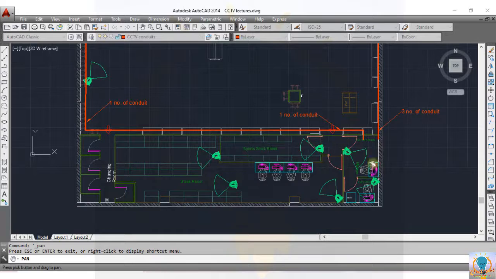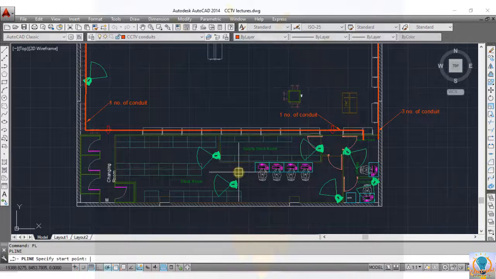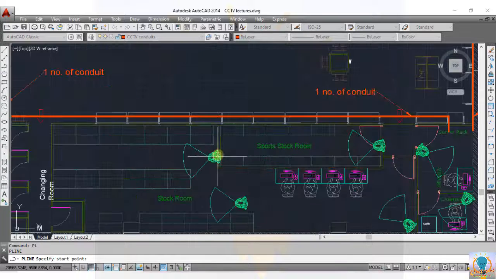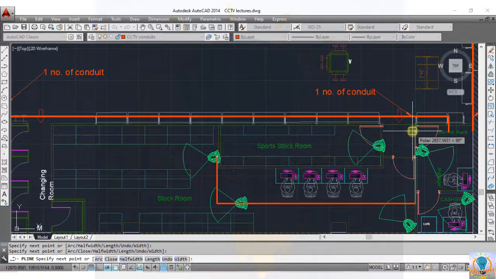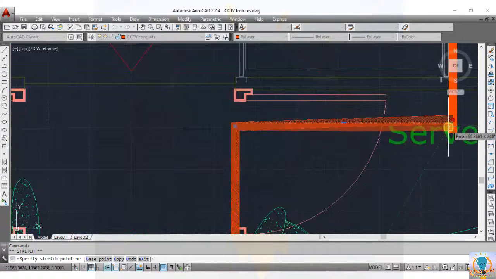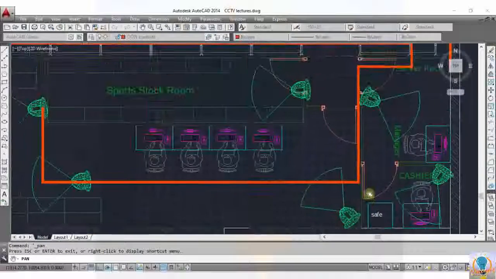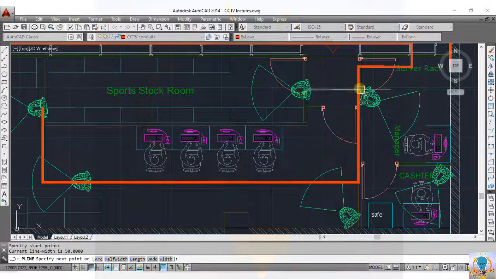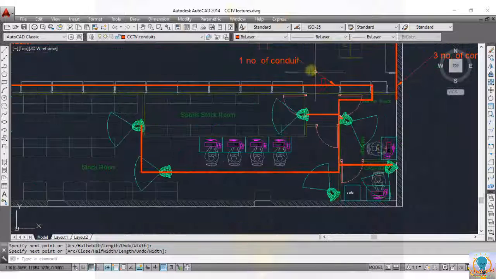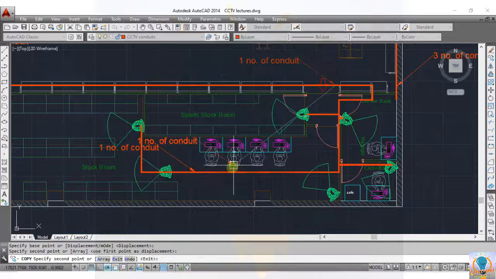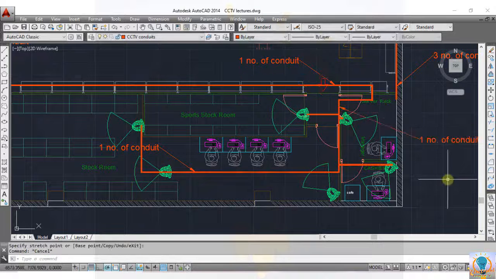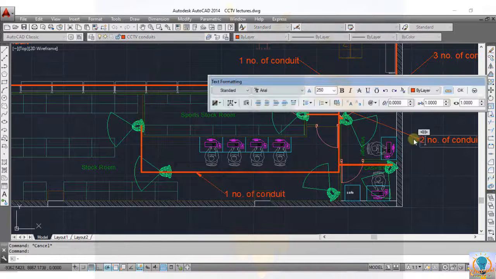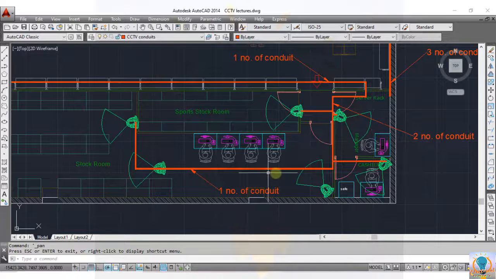Now in a similar manner draw for these cameras. So you can see we have covered all the cameras.